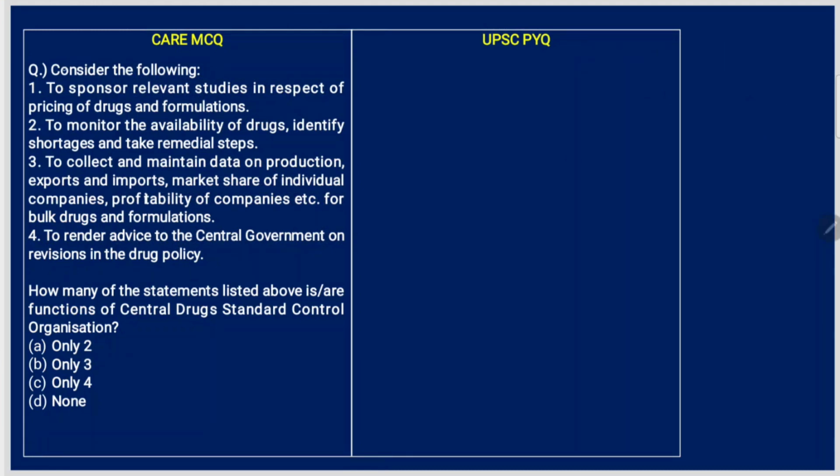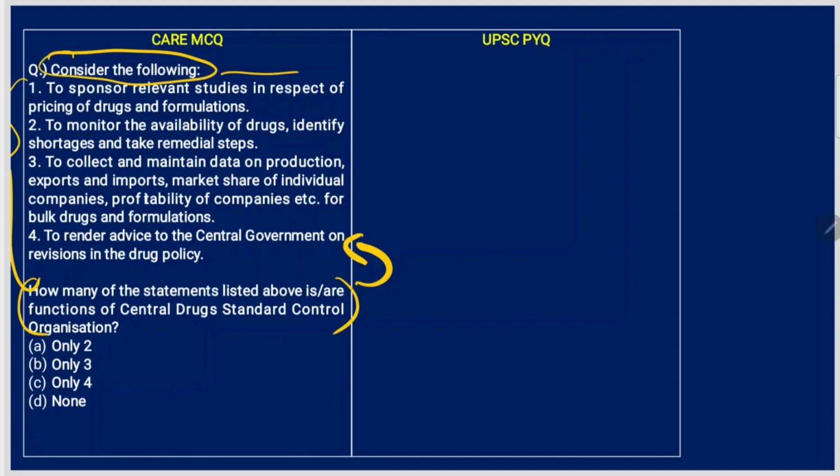Consider the following. Whenever there is a statement like "consider the following" and nothing is given, you have to skip these 4 statements and read this. How many of the statements listed above are the functions of CDSCO, that is Central Drugs Standard Control Organization? Otherwise you will waste time. And then come back to these 4 statements.